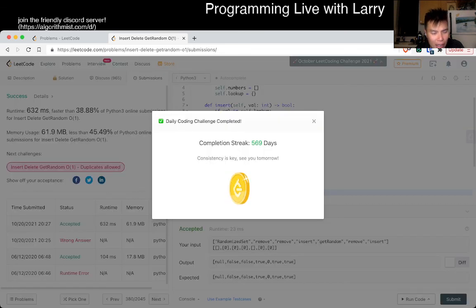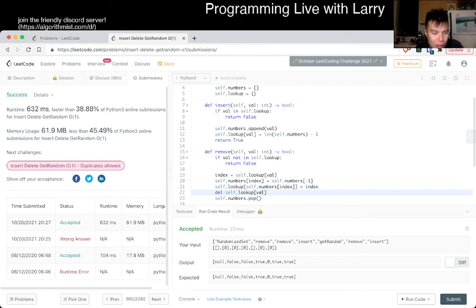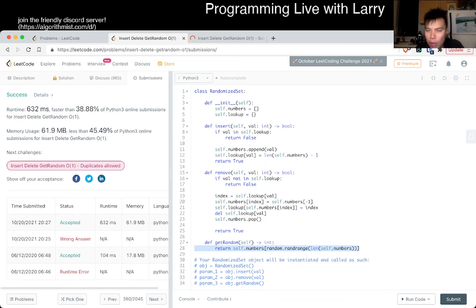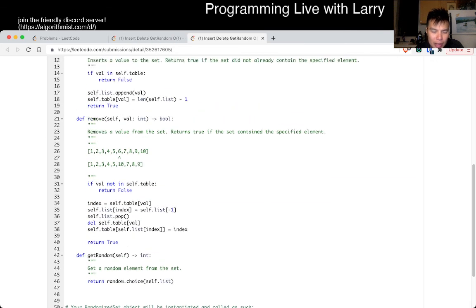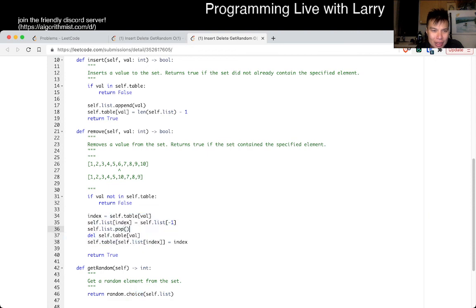I actually don't know how I did it last time because the timing is so much slower this time. And I actually have no recollection of this problem, to be frank. I don't even know if it's a daily problem or not, but apparently I had a wrong answer. So I want to take a quick look to see where I can learn. But that said, you know, this is O of 1, O of 1, O of 1. So we should be very Gucci. Very good. But running time is kind of dubious though. What did I do last time? Oh, I did use random.choice though. I don't know. But it seems like I did exactly the same thing, pretty much.